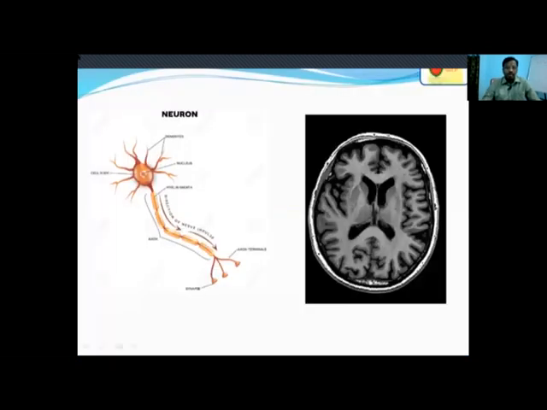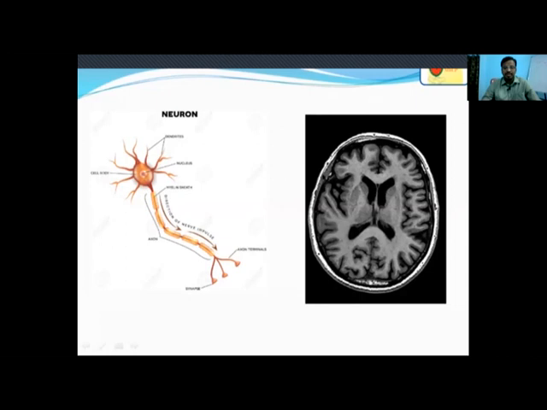So, coming to the functional unit of the nervous system, it is the neuron. A neuron consists of a cell body, axon, and dendrites. All the neurons together in one place are called gray matter, whereas all the axons with their surrounding myelin together are called white matter.